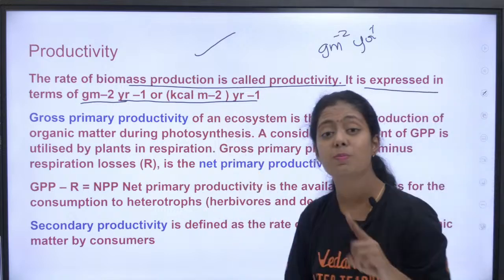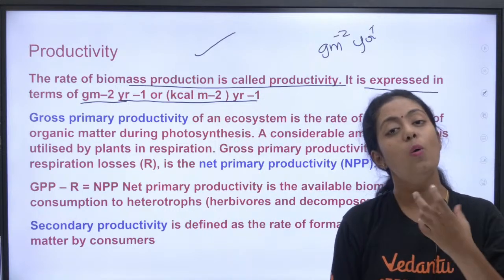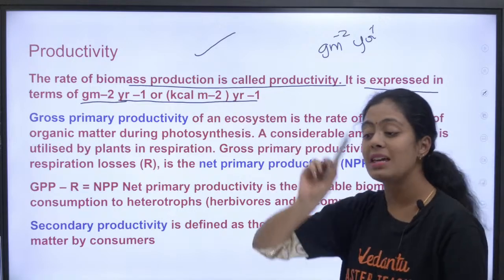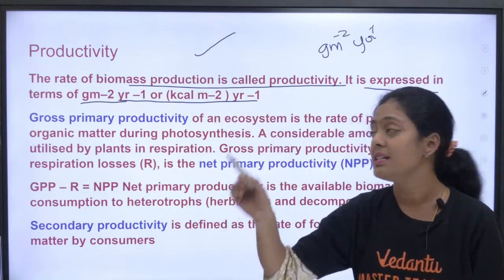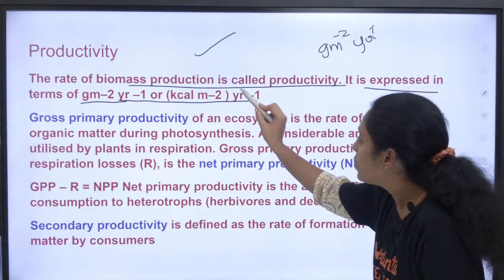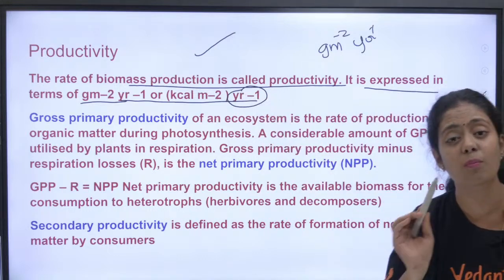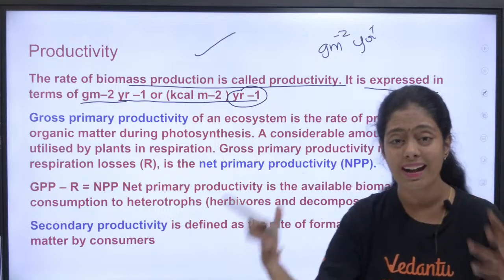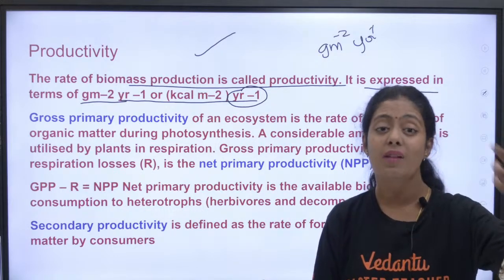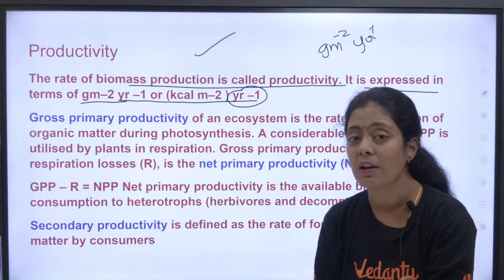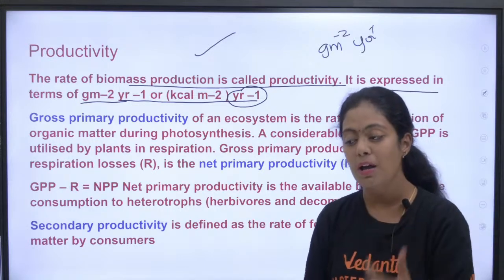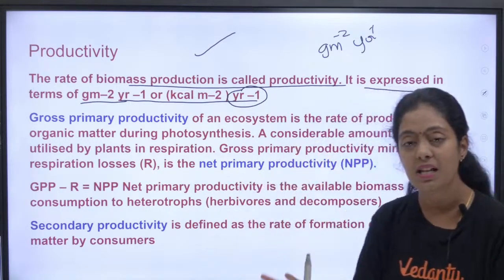Or it is also expressed in terms of energy. So what is the unit of energy? Calories. So here we express it in terms of kilocalories per meter square per year. This per year is a very, very important thing that you should understand. How many kilocalories of energy are produced in one place in one year. That is one way of measuring your productivity. Another way is to measure the biomass. So both are absolutely correct.